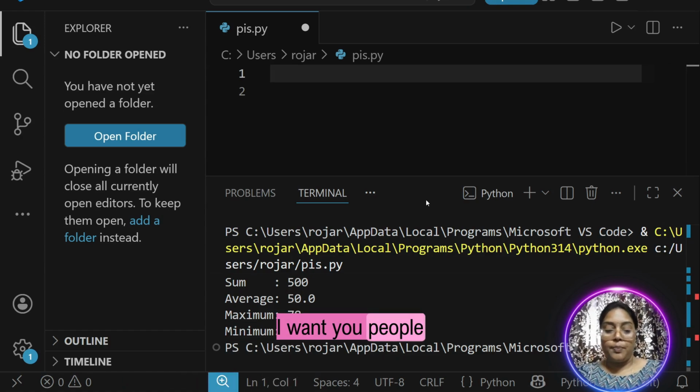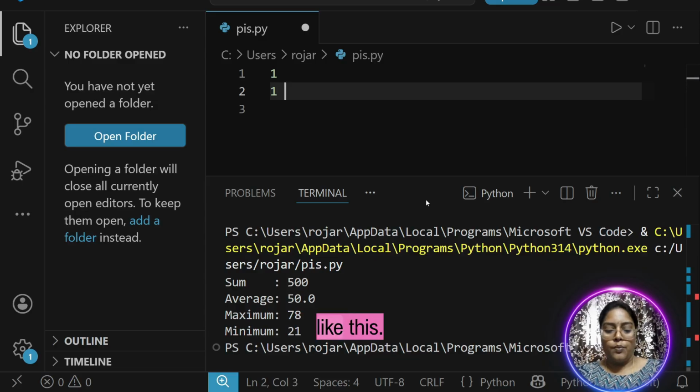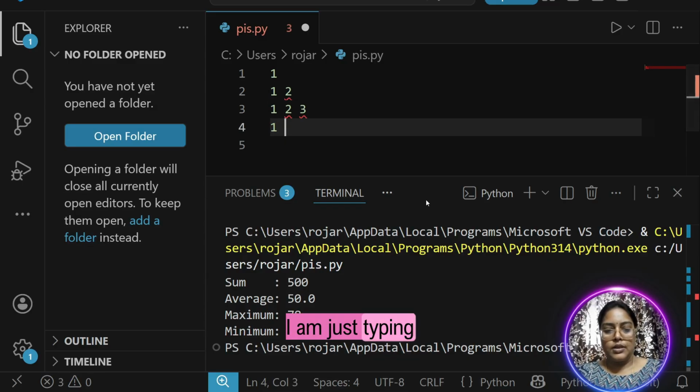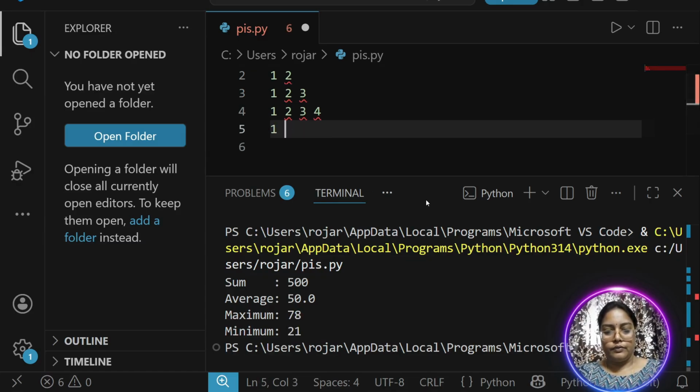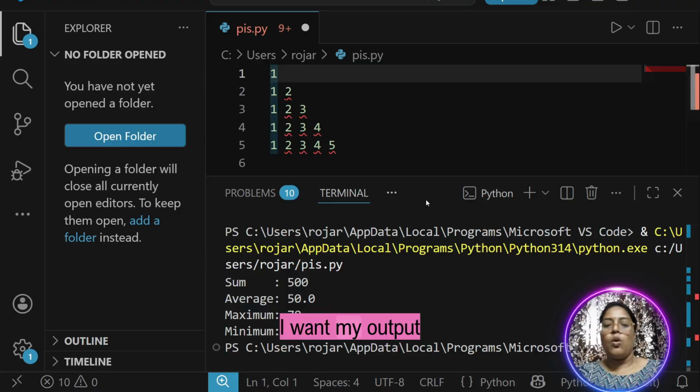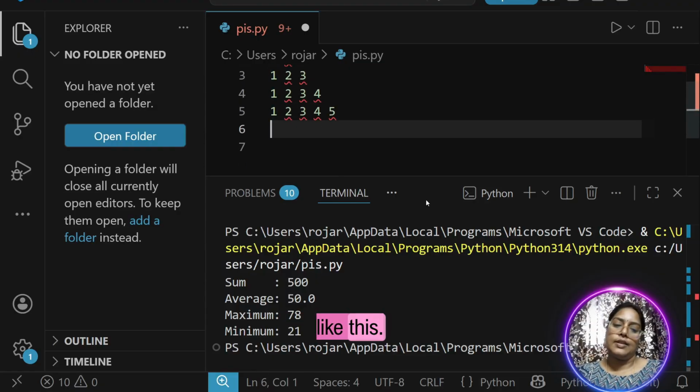Now it's time for your challenge. I want you people to do pattern printing. So I want output like this. Can you see the output? I am just typing in front of you. Okay, can you see carefully? I want my output to be displayed like this.